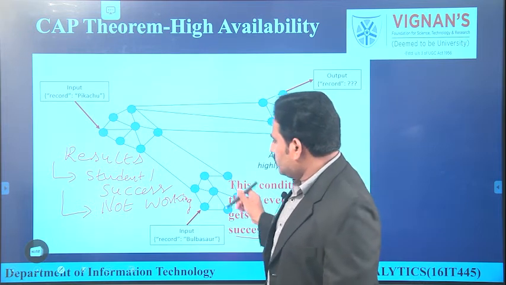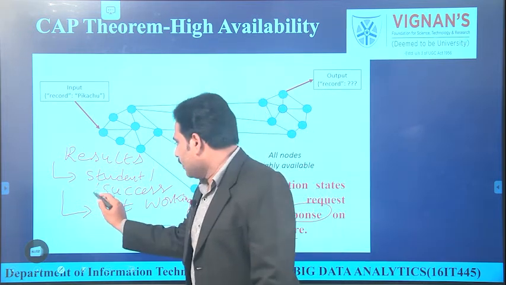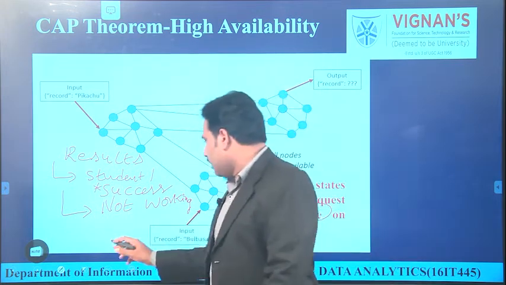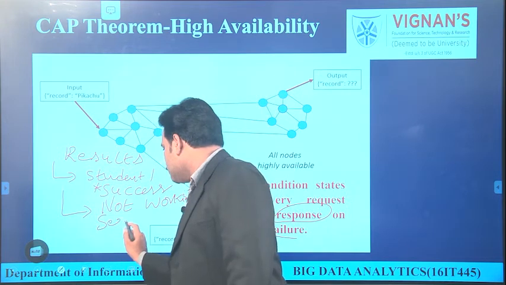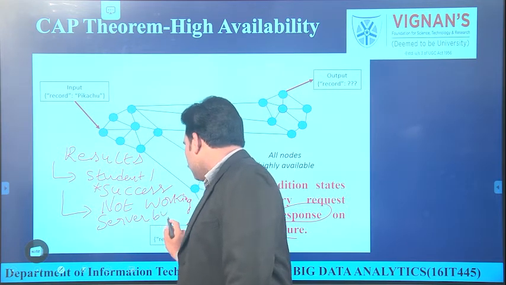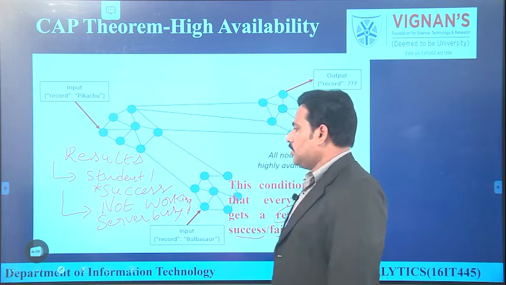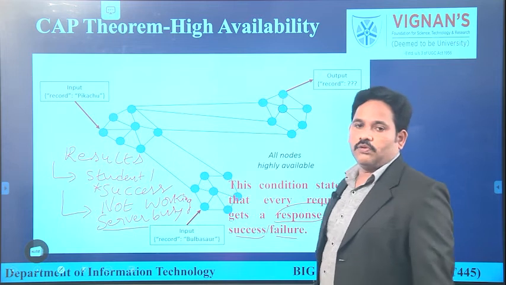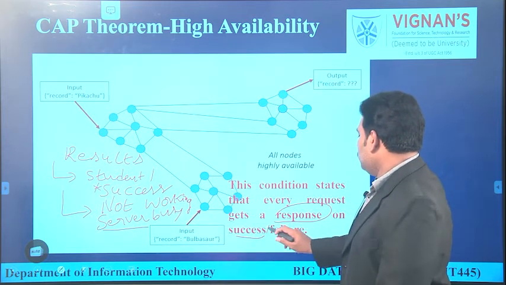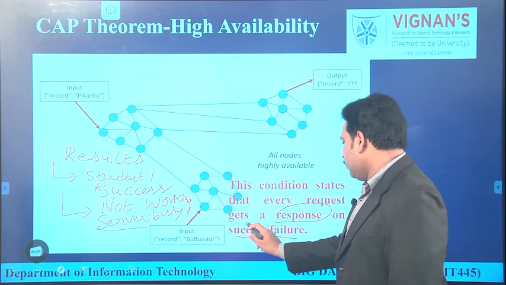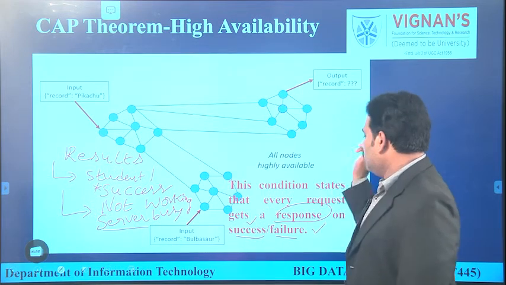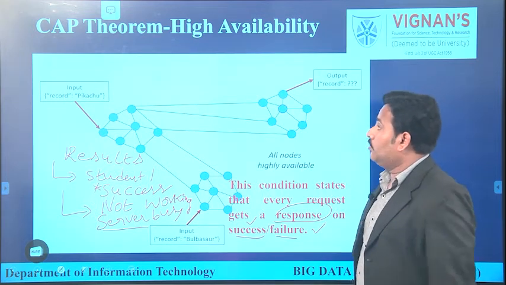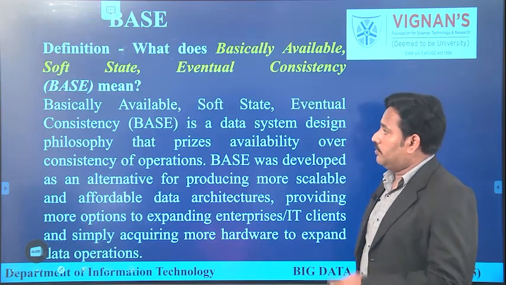If the request is a success, the student can see his result. If the request failed, the student will see a message like not working or server busy. So if the request is a success, he will see the requested information. If the request failed or the server is busy, definitely he will see a message that the server is busy. So for every request, success or failure, he or she will get a response immediately. So this is related to availability in CAP theorem.